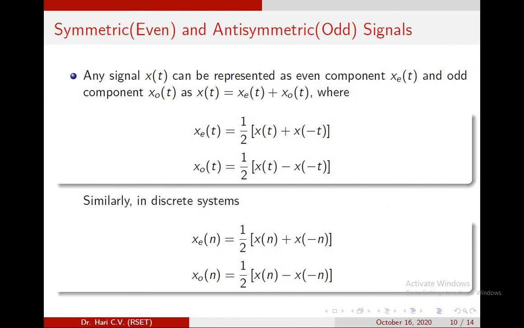Any signal x of t can be represented as an even component and an odd component. That is x of t is equal to xe of t, which is the even component, plus xo of t, which is the odd component, where xe of t is equal to 1 by 2 into x of t plus x of minus t, and the odd component xo of t is equal to 1 by 2 into x of t minus x of minus t. Similarly, in discrete systems, xe of n is equal to 1 by 2 into x of n plus x of minus n, and xo of n is equal to 1 by 2 into x of n minus x of minus n.